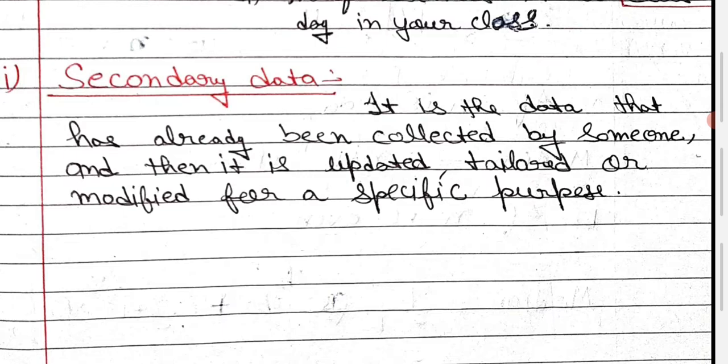Now you have to do some verification or some updation in that data. Suppose you collect some information and you have to do some work on it and modify your data. They are known as secondary data. In short, the data which you do not get directly, which needs more effort, more calculation, or more modification, are known as secondary data.